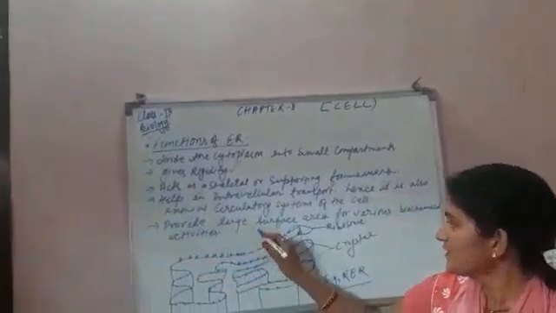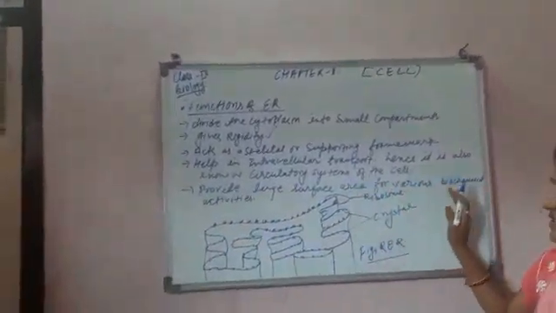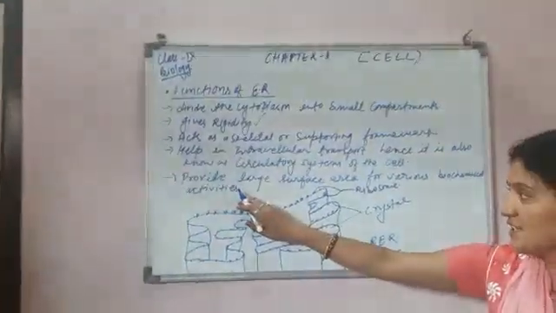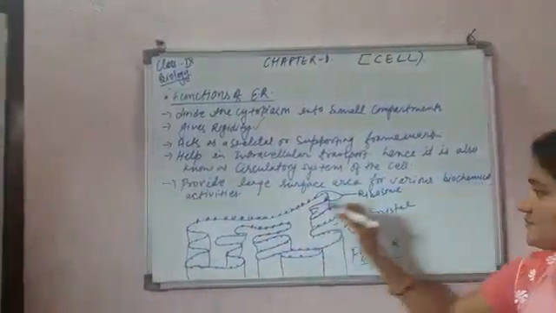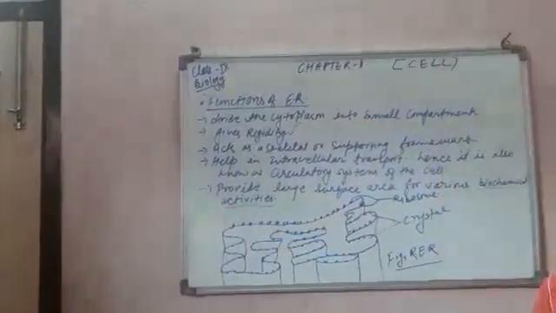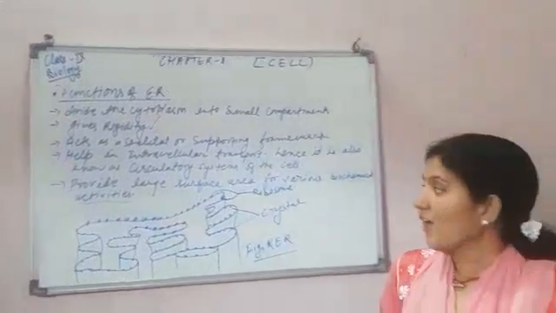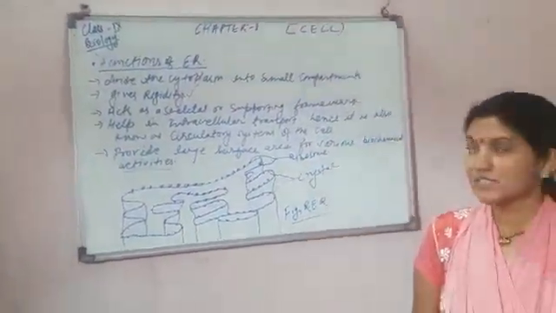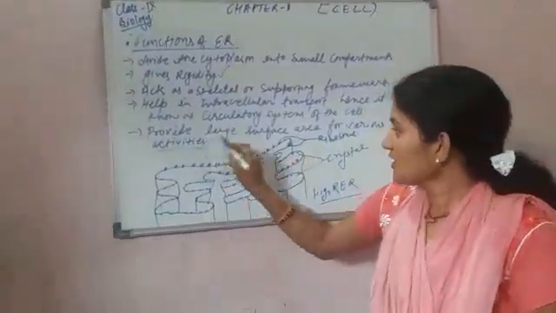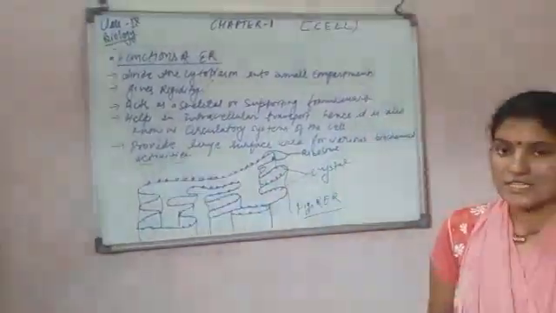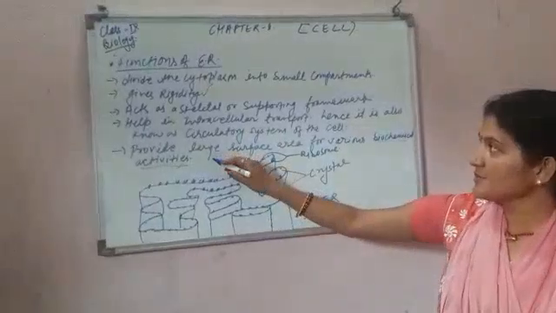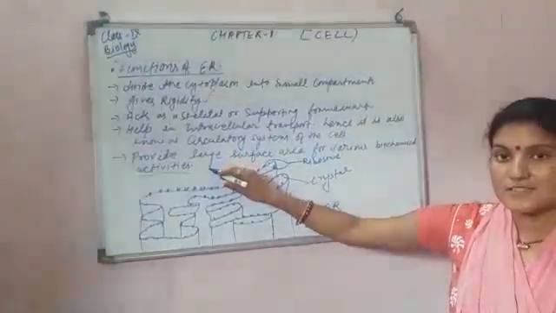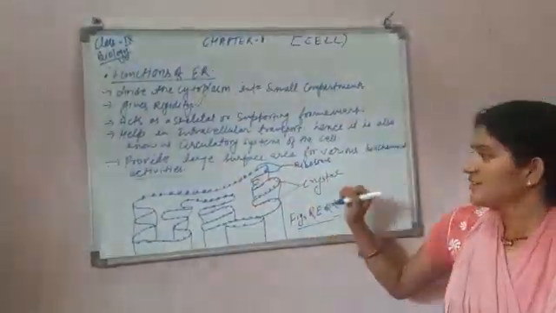This provides large surface area for various biochemical activities. Biochemical activities mean formation of ATP or any other compounds, amino acids, protein. These are all formed within the cytoplasm, and this endoplasmic reticulum provides the large surface area for the biochemical reactions.